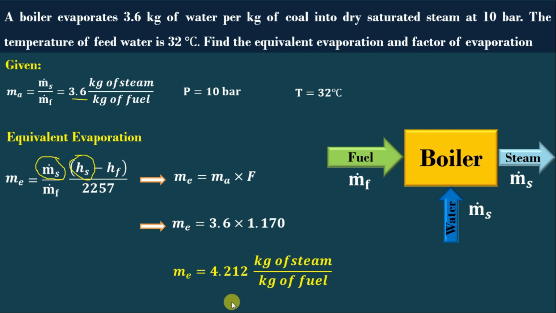You can check that the equivalent evaporation will always be greater than the actual evaporation because of the change in steam condition. In the next lecture, we will discuss a problem in which the boiler generates superheated steam.